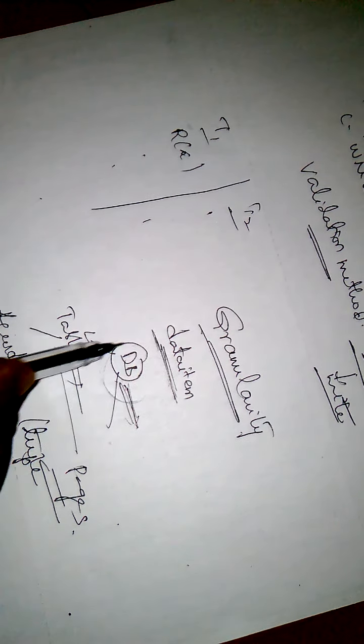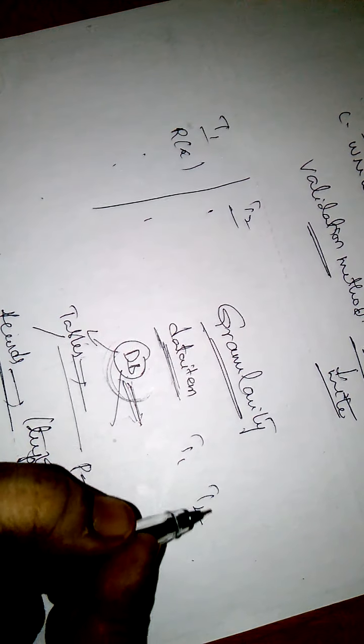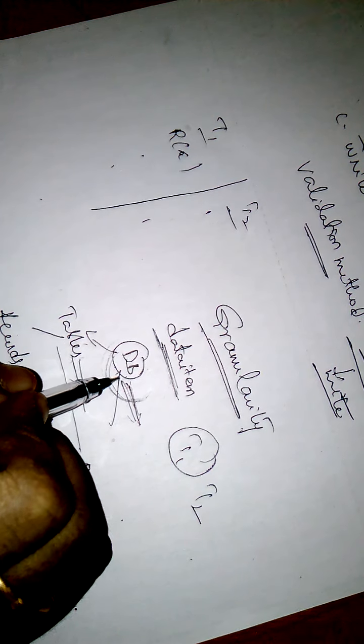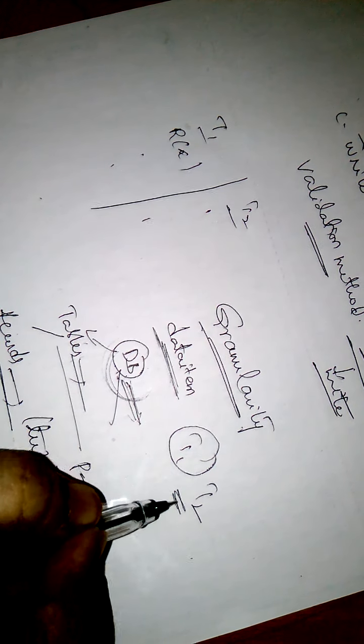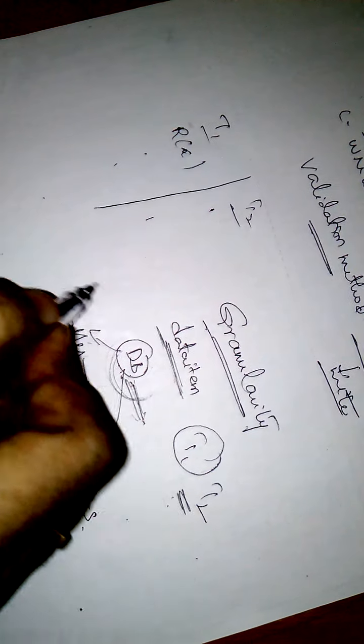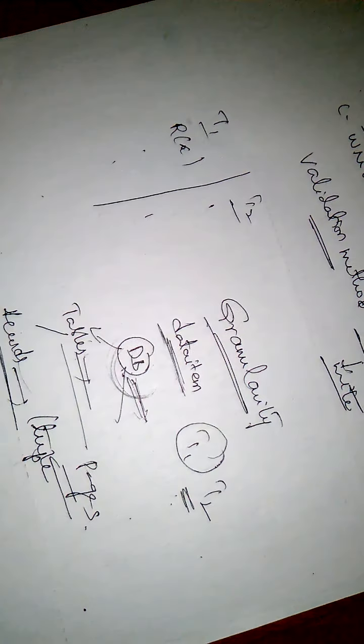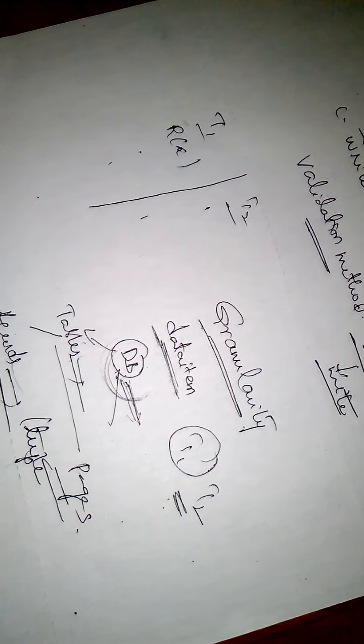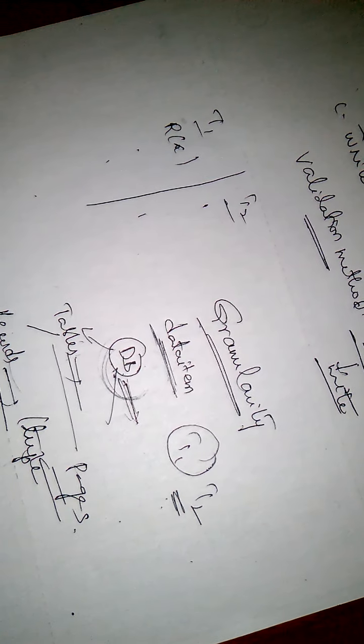If we lock a database completely, and we have two transactions T1 and T2, and T1 locks this database, then T2 is not allowed to access any of the data items in this database. So this is called database level locking.